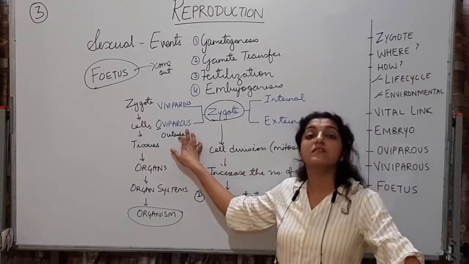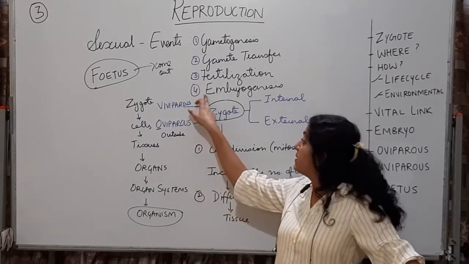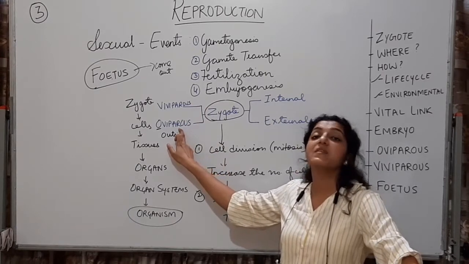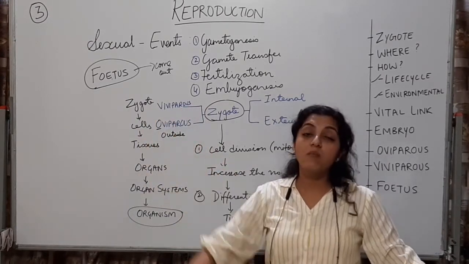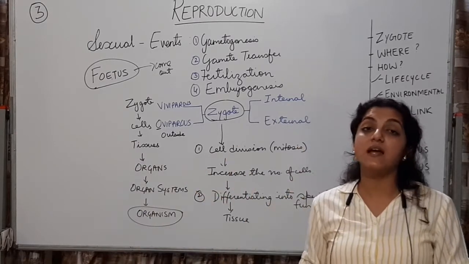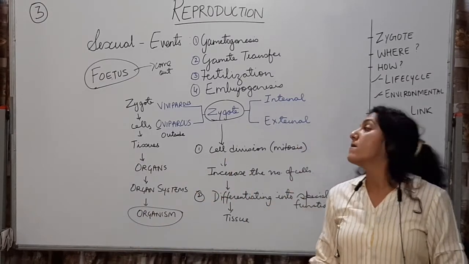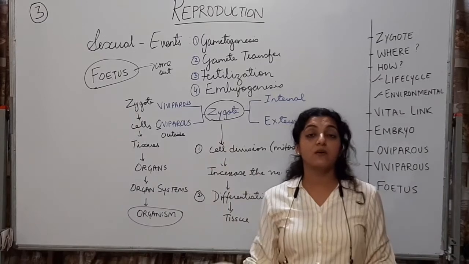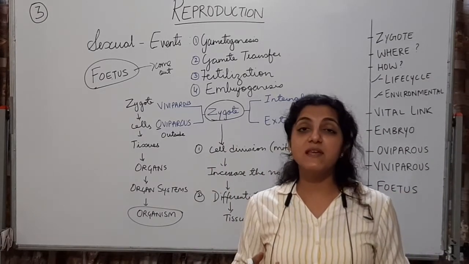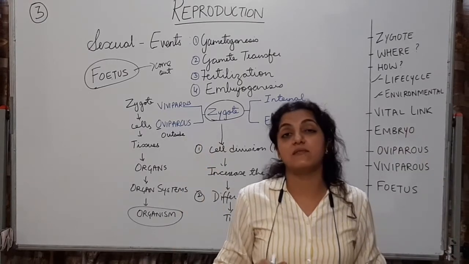That is development of the zygote and embryogenesis, formation of the embryo, is outside the body. Whereas in human beings, formation of the embryo and the complete fetus is inside the human body. Okay, so ab common sense. Now you tell me whether oviparous will be more safe or viviparous will be more safe.